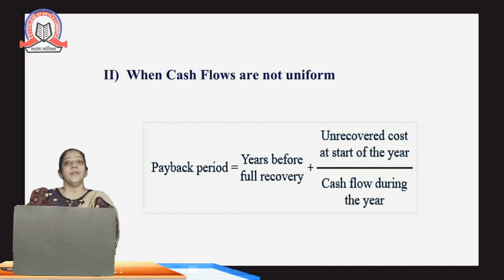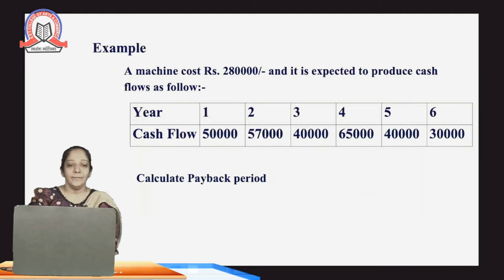So if we don't have uniform cash inflows, the formula for calculating payback period is: payback period equals year before full recovery plus unrecovered cost at the start of the year divided by cash flow during the year.